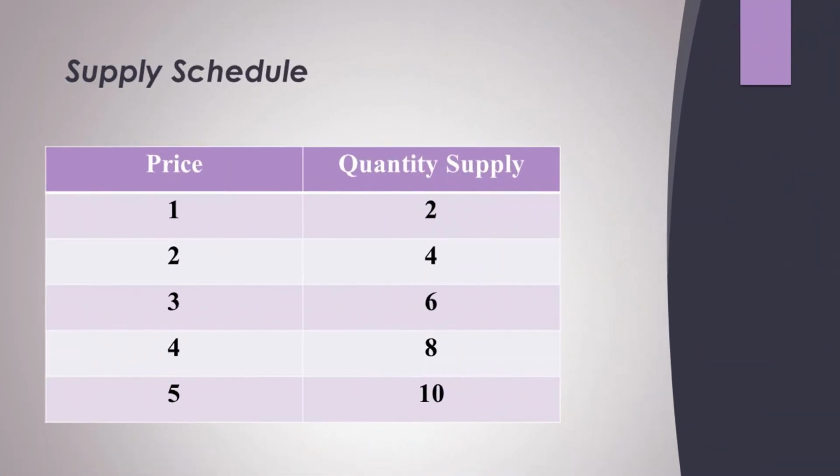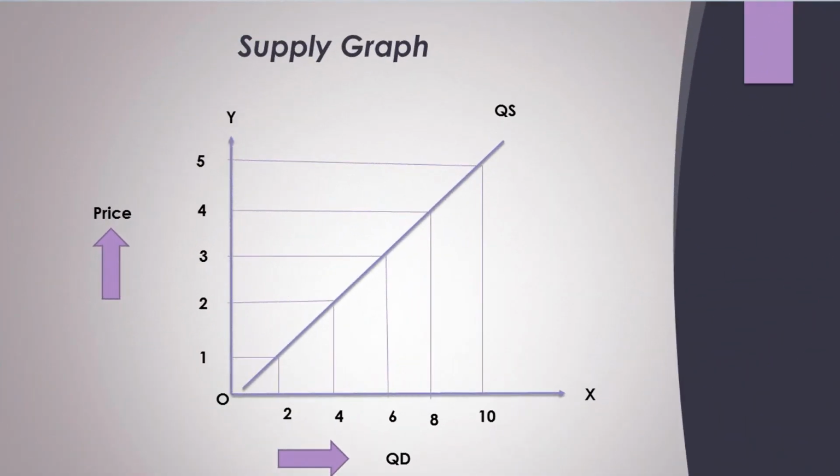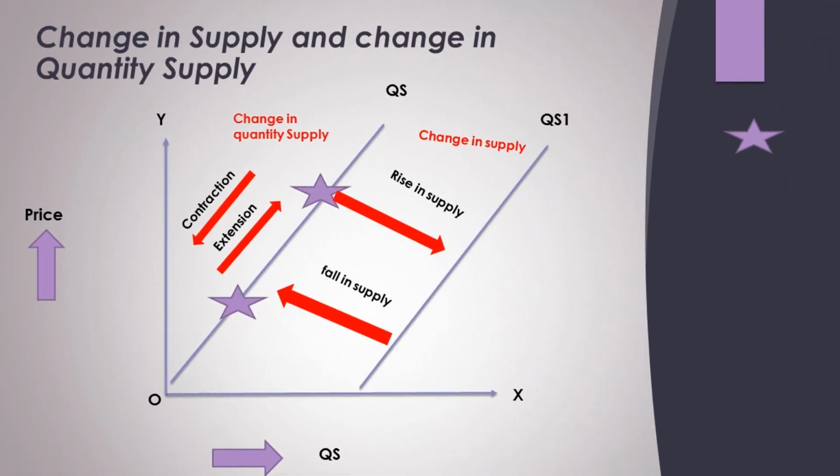You can see this schedule as well. Now just plot this schedule on the graph. This is quite simple. It shows a straight line, because when price is 1, quantity supplied is 2. When price is 2, quantity supplied is 4. When price increases to 3, quantity supplied also increases to 6. So it shows an increasing order because it has a positive relationship.